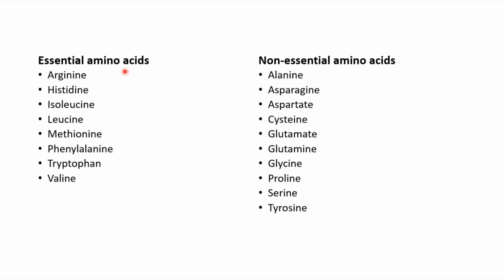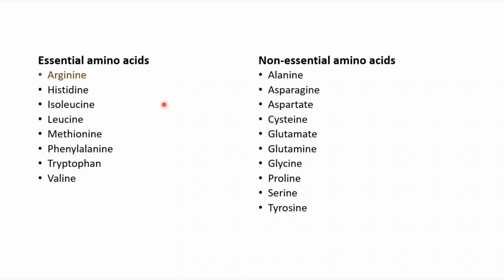Here is a list of the essential and non-essential amino acids. An amino acid is essential when the body doesn't produce it and so it must come from a food source. However, the body sufficiently produces non-essential amino acids, so we don't really need to obtain them from food.